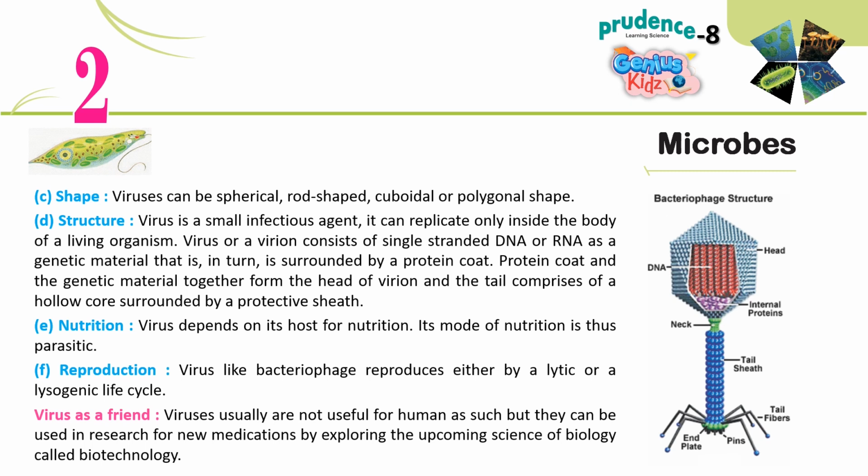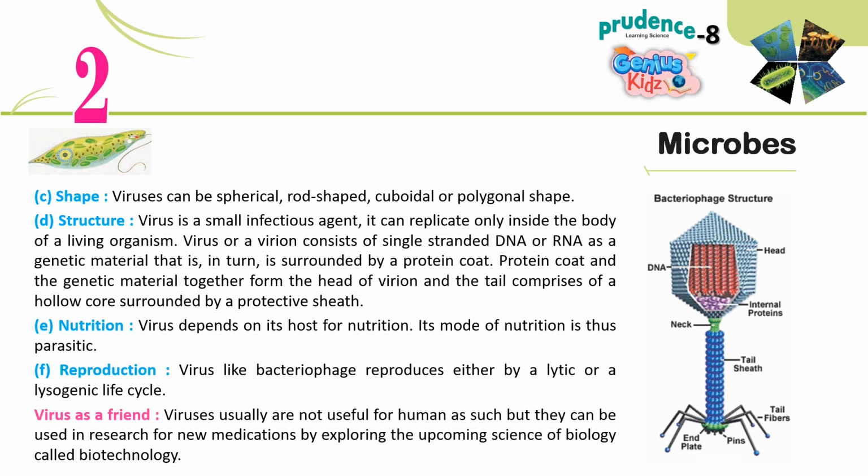D. Structure. A virus is a small infectious agent. It can replicate only inside the body of a living organism. A virus, or virion, consists of single-stranded DNA or RNA as genetic material that is surrounded by a protein coat. The protein coat and the genetic material together form the head of the virion, and the tail comprises a hollow core surrounded by a protective sheath.